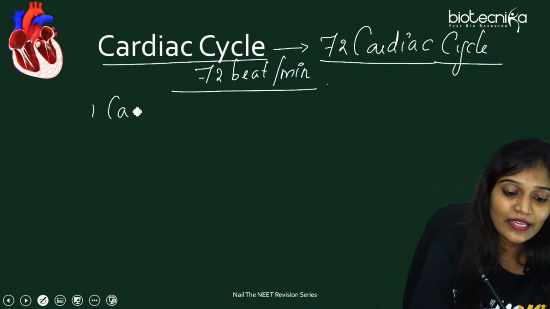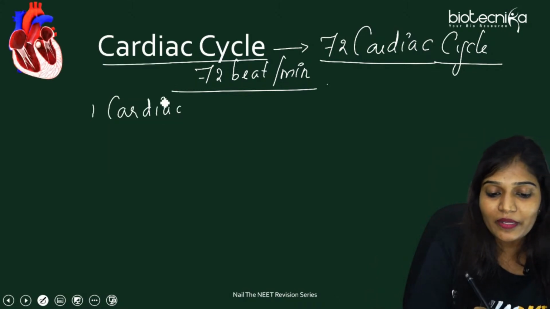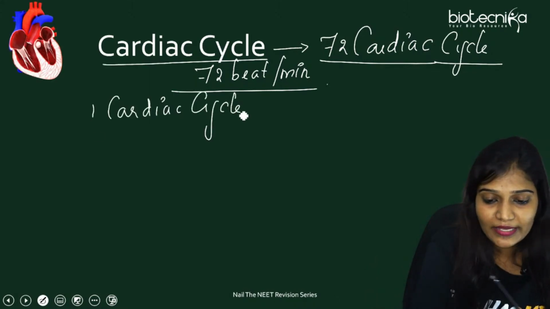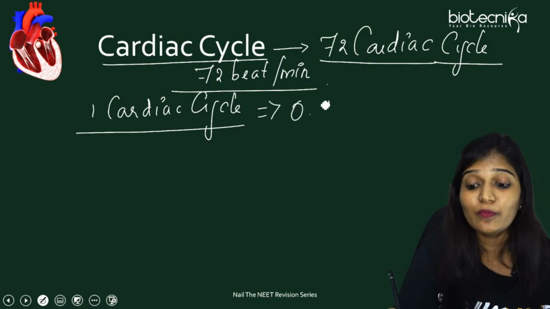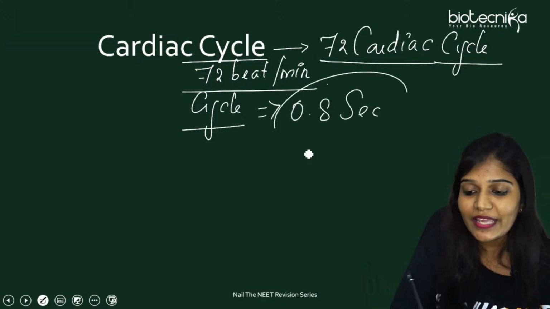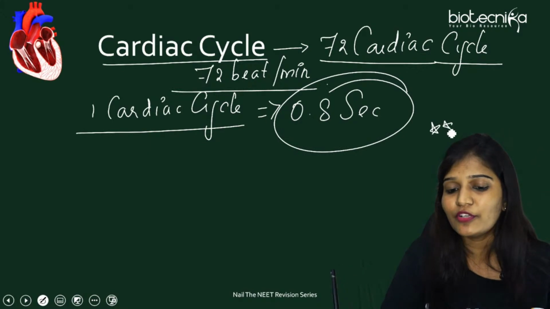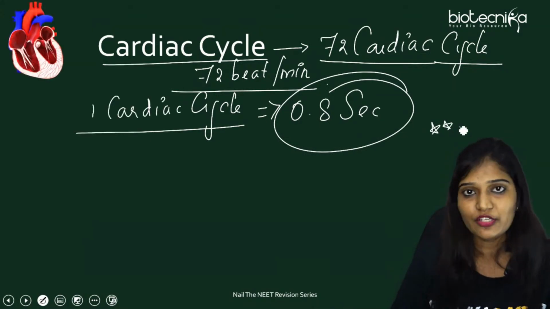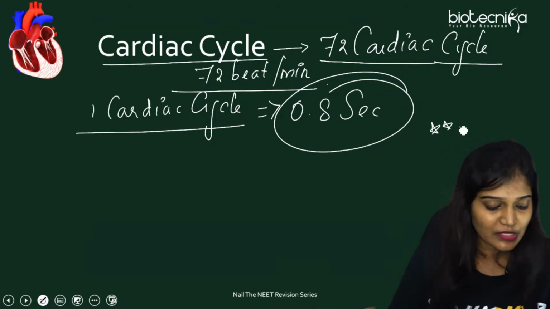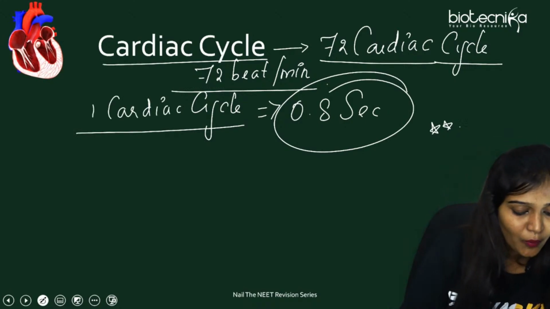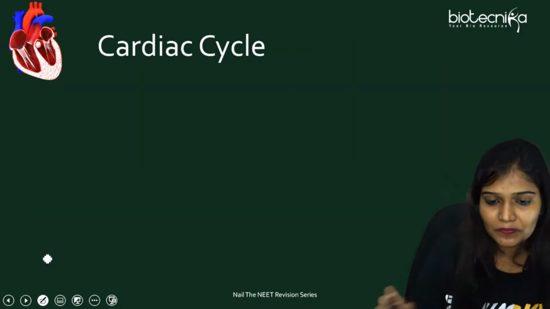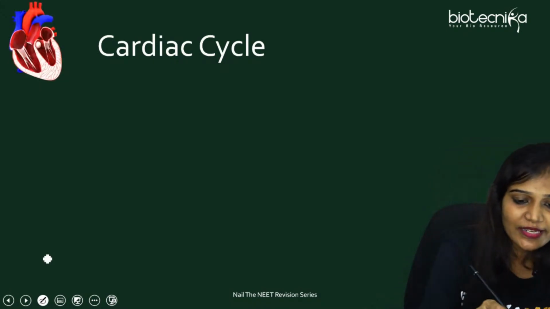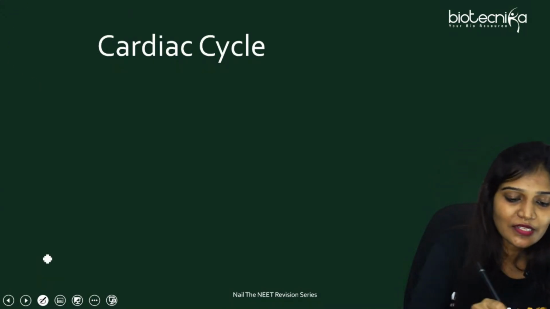For one cardiac cycle, how many seconds will it take? One cardiac cycle will last for less than 1 second, which is 0.8 seconds. This is really, really important. So remember how many cardiac cycles? 72 cardiac cycles, 72 beats. So we are going to talk about what this cardiac cycle is about. Very important. So just remember, I'm going to talk about three important things.